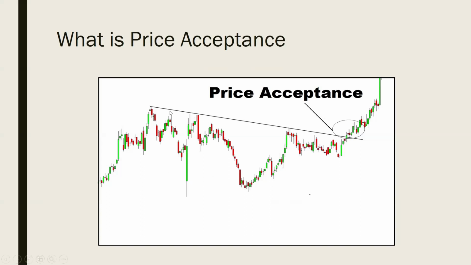If you look, this is a valid resistance trend line, and price has spent more time here. There is no strong selling or rejection. It has spent more time above this trend line, right? So this is called price acceptance. In case of price acceptance, there is a higher probability of price moving in the accepted direction. So this is all about price acceptance.